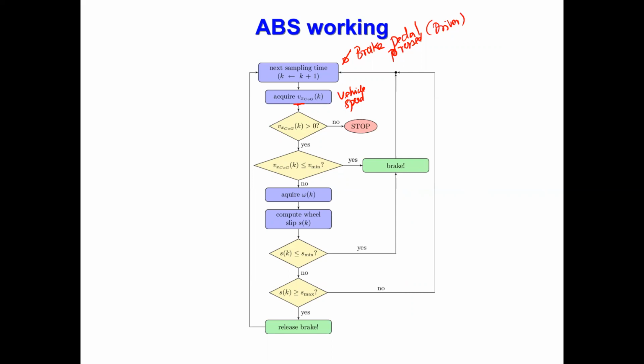Then we want to see whether the vehicle speed is equal to 0.